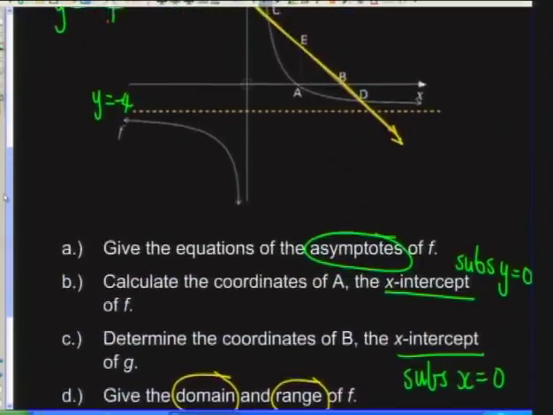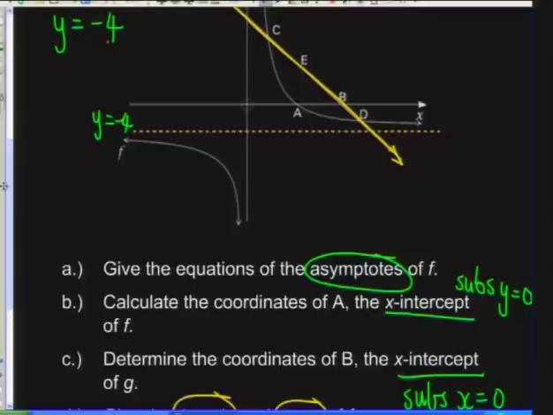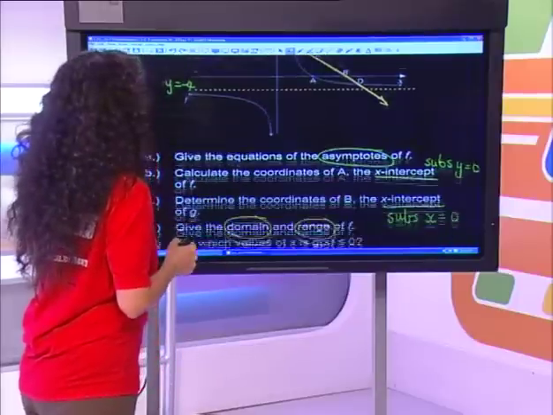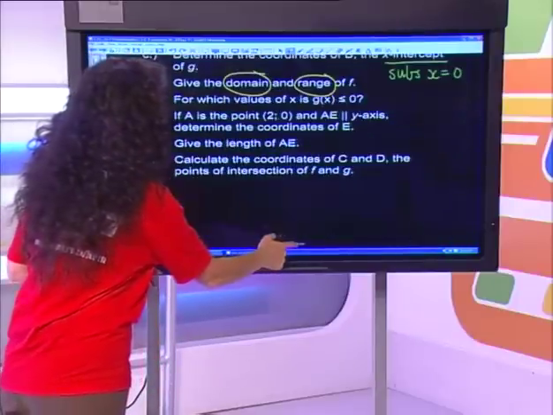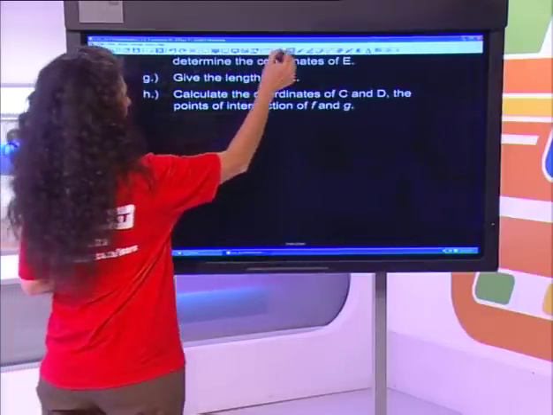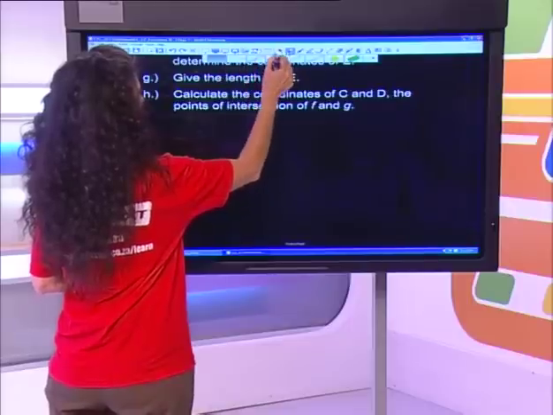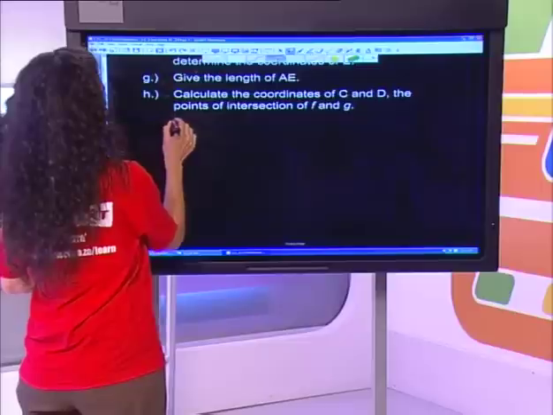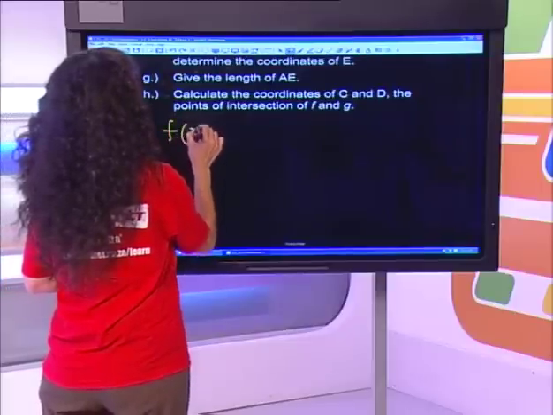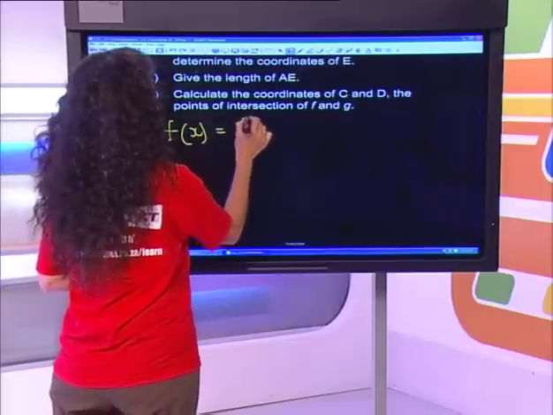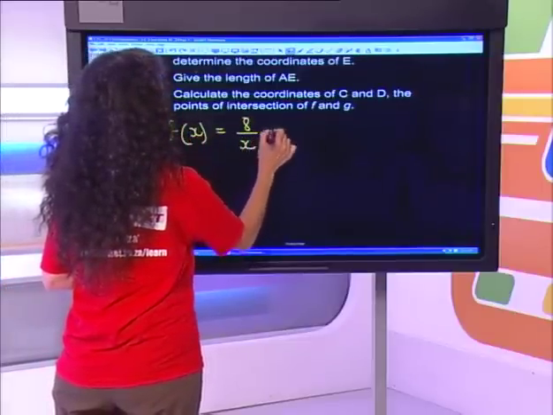Then we want to calculate the coordinates of A. And the coordinates of A are where the hyperbola is crossing the x-axis. So we can go down and say that my function f is the function 8 over x minus 4.